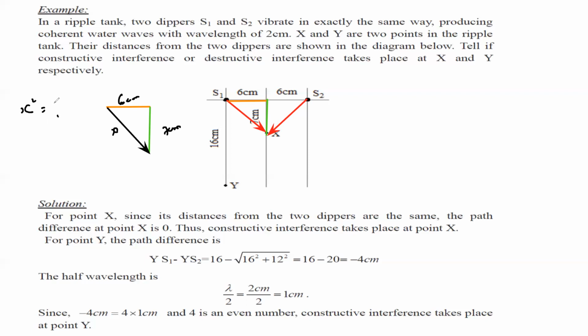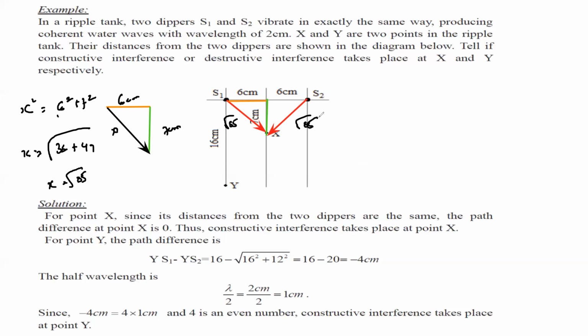So x square is equal to 6 square plus 7 square. 6 square is equal to 36 and 7 square is equal to 49, and then we take the root of 36 plus 49, so it will be 85, so under root 85. So x is equal to under root 85. So this one is under root 85, and because this is 6 and this is 7, this is also under root 85.